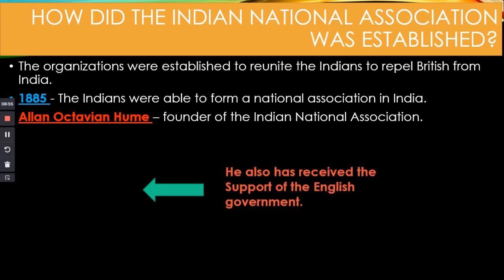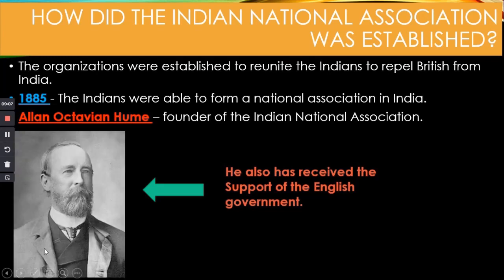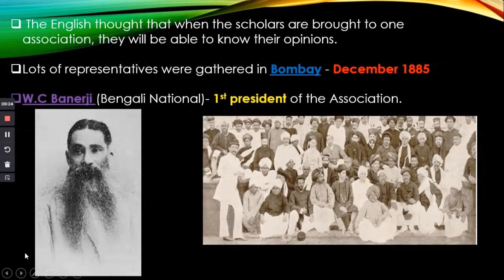So in 1885, the Indians were able to form a national association in India. We call that national association the Indian National Association. This was founded by Allan Octavian Hume. You can see the picture of Allan Octavian Hume on the screen, and he is the founder of the National Association. He also received the support of the English government to establish it. The English thought that when the scholars were brought into one association, the English would be able to get to know about their opinions, their ideas, and their new thoughts.